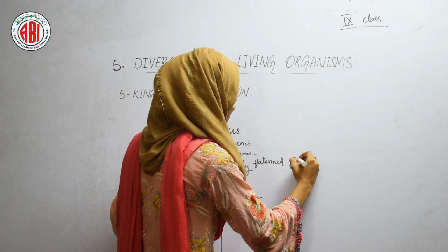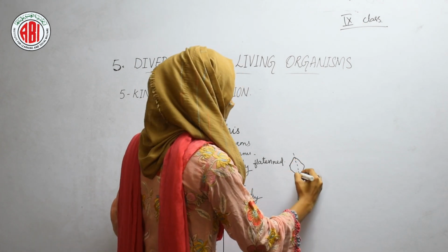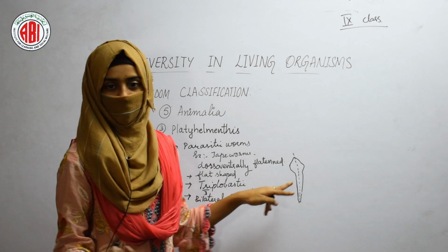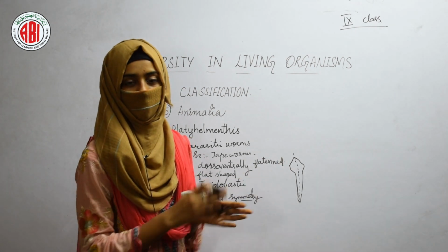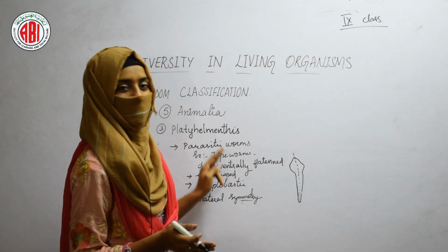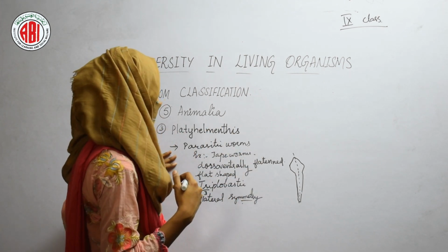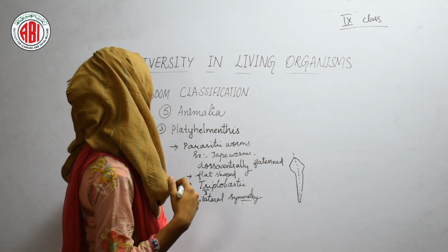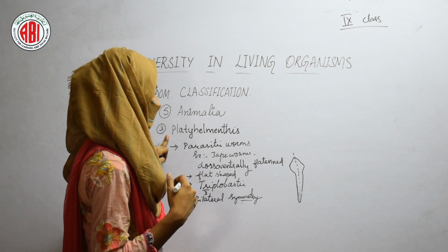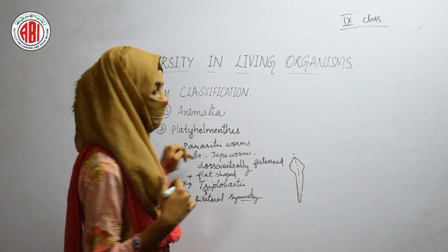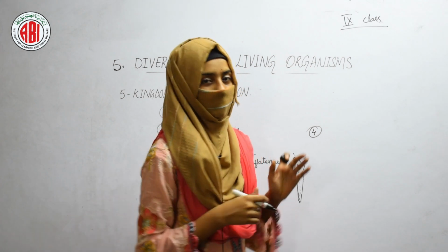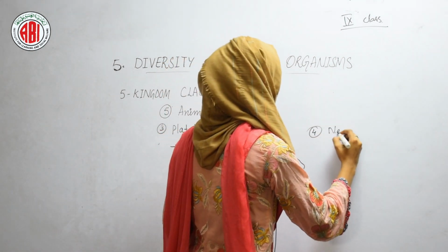When we look at the structure of a tapeworm, we can make a cut in such a way that the body of the tapeworm can be divided into two equal parts. In this way, the tapeworm shows bilateral symmetry. So these are the characteristic features of animals that are present in the phylum Platyhelminthes. An example is the tapeworm. The next phylum in the animal kingdom is Nematoda.